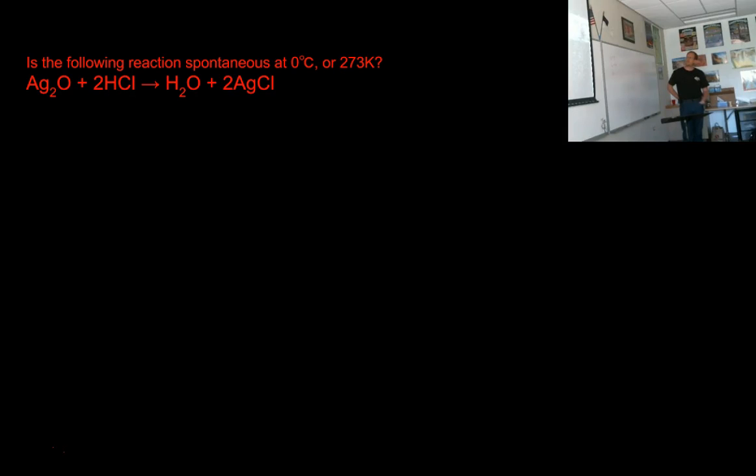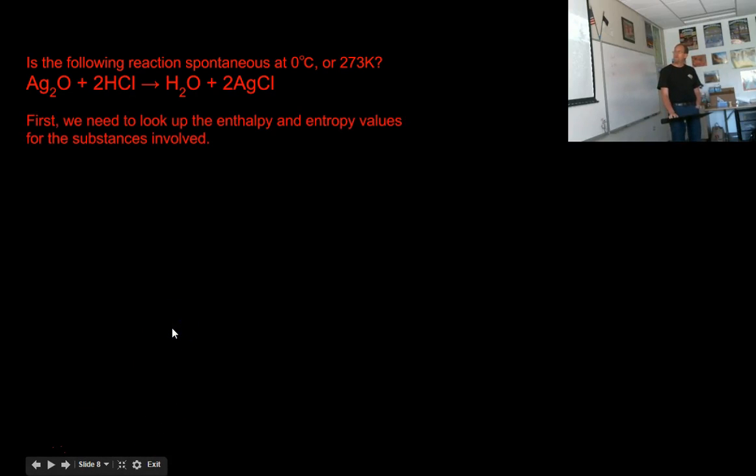I'm going to take silver oxide and 2 moles of hydrochloric acid, and I'm going to combine them together. Will anything happen is what I need to answer. So, the first thing we're going to do is calculate delta H. This was last week's math. Okay, so let's calculate delta H, the enthalpy and the entropy.